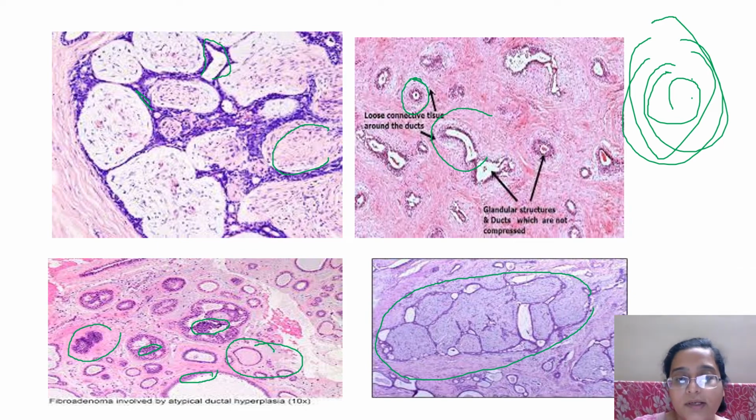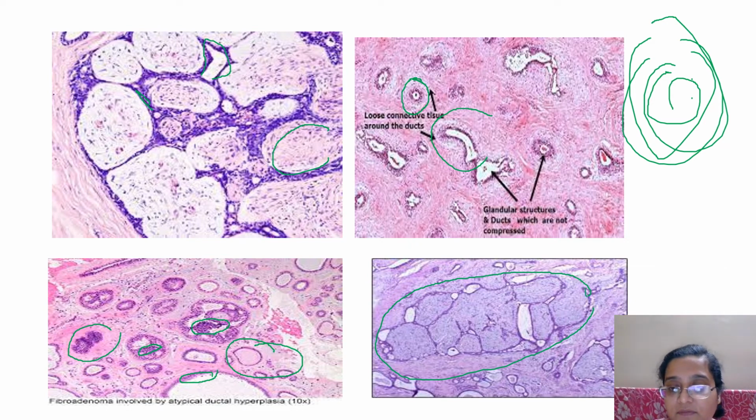Okay, so what I want to just tell you today is, when you see a biopsy which is well encapsulated and you see more glands than stroma, and some are collapsed, some are not, then that is a fibroadenoma. Phyllodes tumor is an extension of this tumor itself, where the glands are not proliferating that much, but the stroma is, and it is causing some sort of a leaf-like pattern.